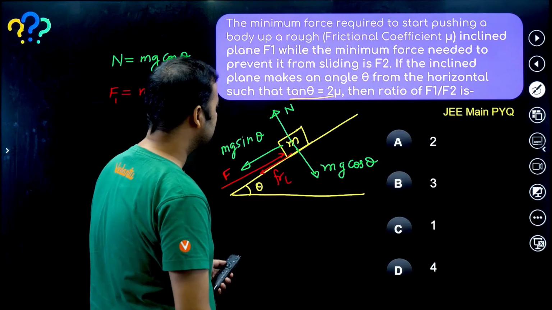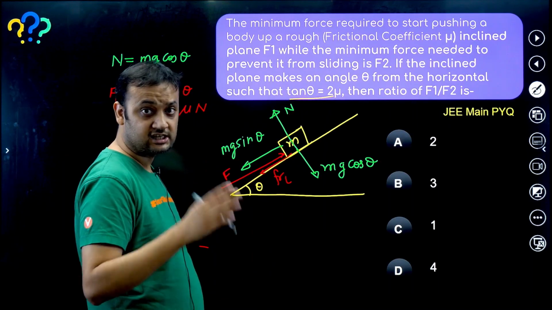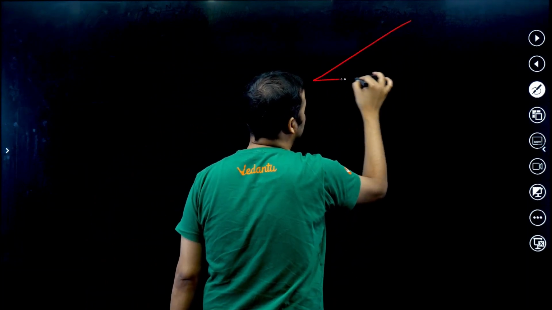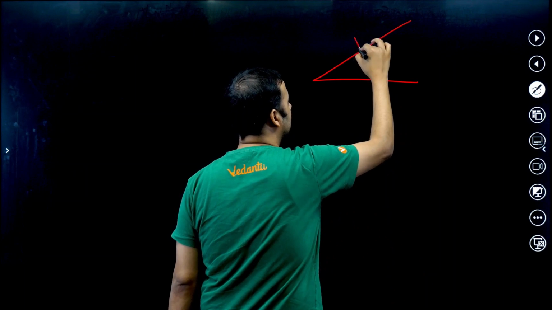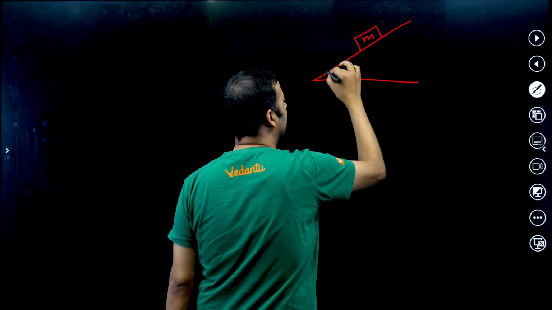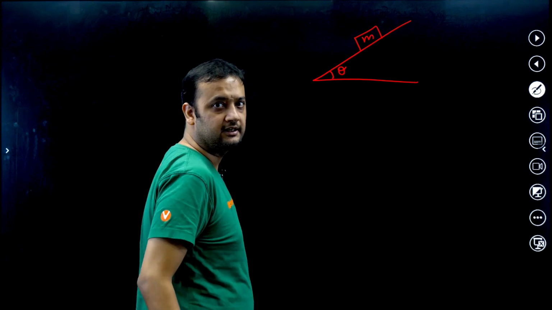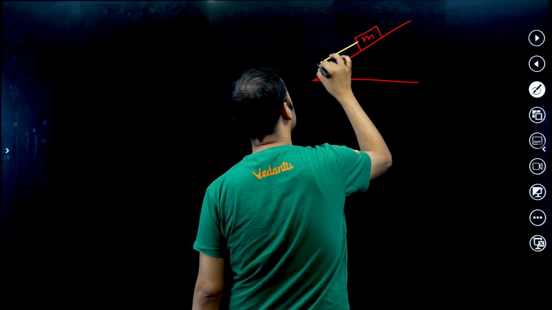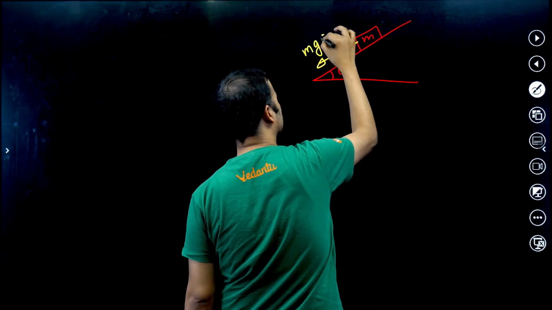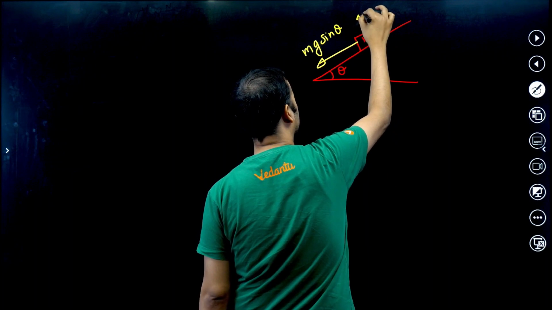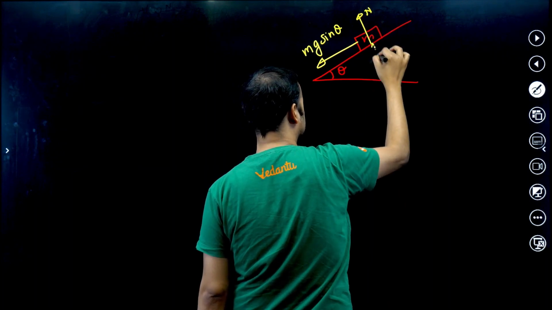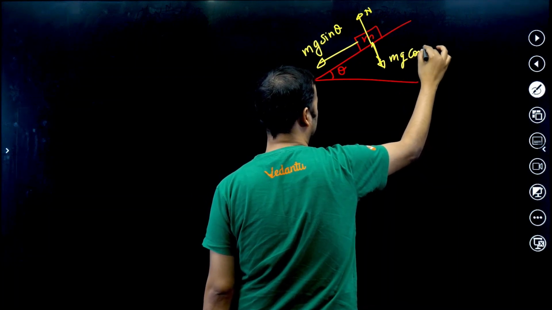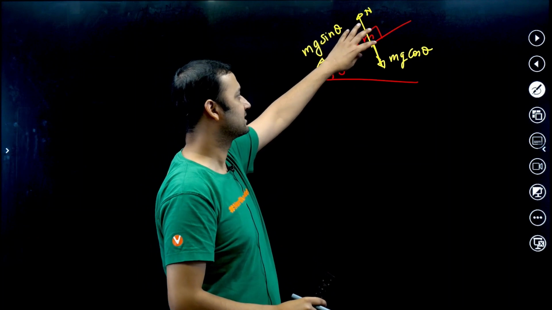Okay. Another situation: F2 is just preventing the block from sliding down. What does this mean? Again, look. Suppose this is the inclined plane, and this is mass m and this is theta. So if you leave this block, what are the forces? Let me quickly show you. Again, this will be mg sin theta, normal, and mg cos theta.